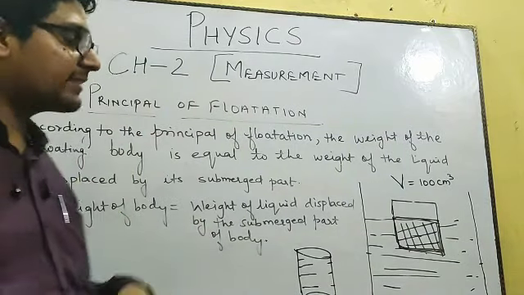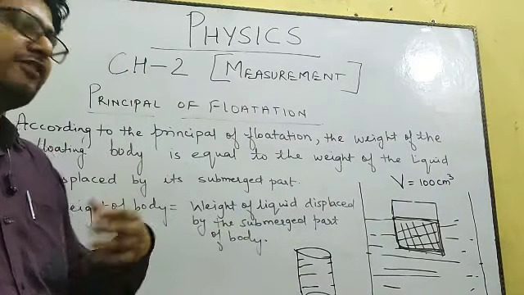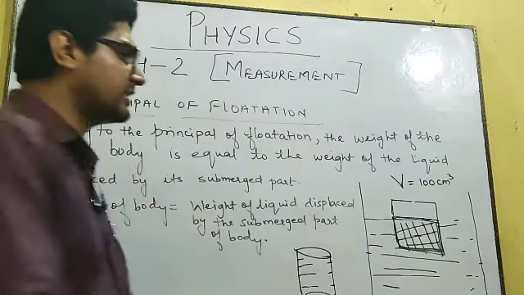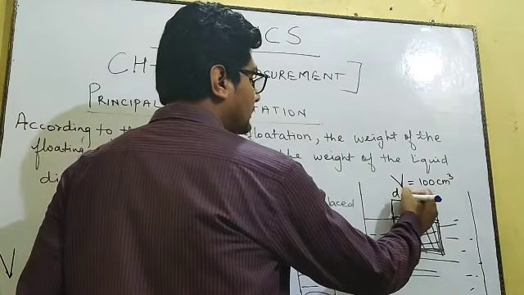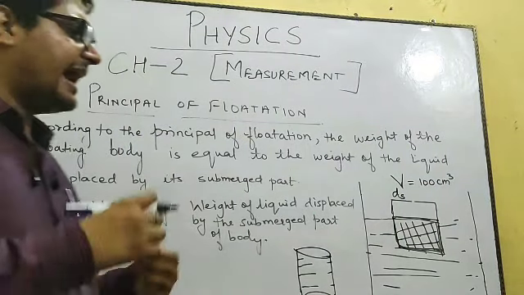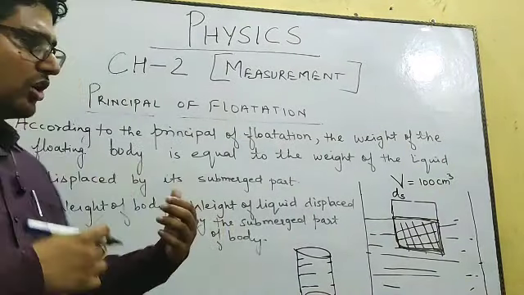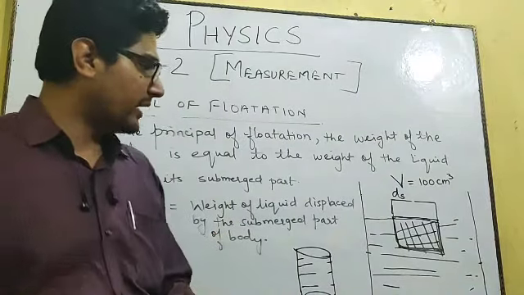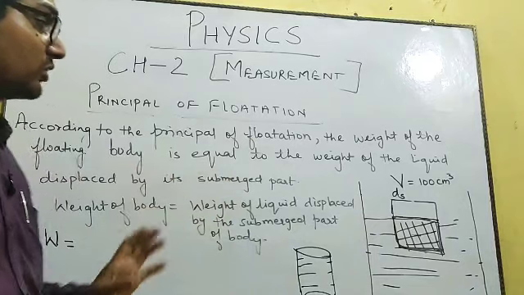Now, will this object have some density? Yes, every object has its own density. Suppose this object has a certain amount of density. I will take the density of this solid as ds. Okay, the density of the solid is there. And we know the gravity of Earth is 9.8 meter per second square. So density and gravity are also given.